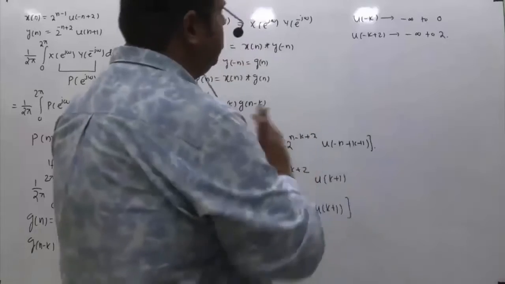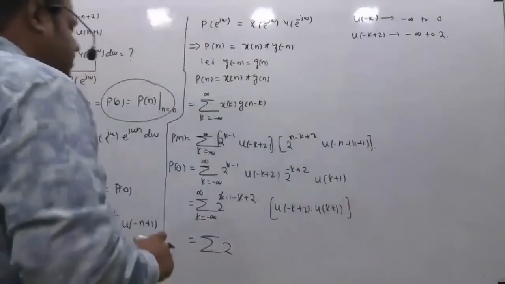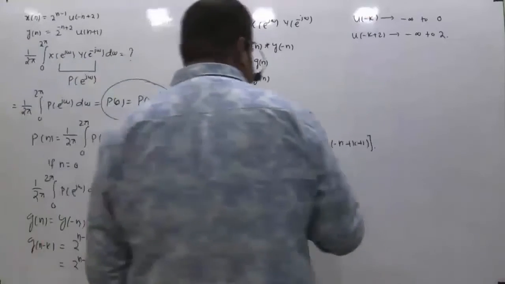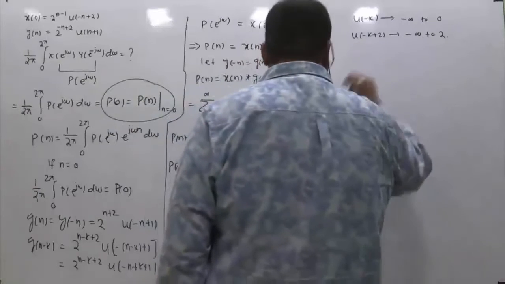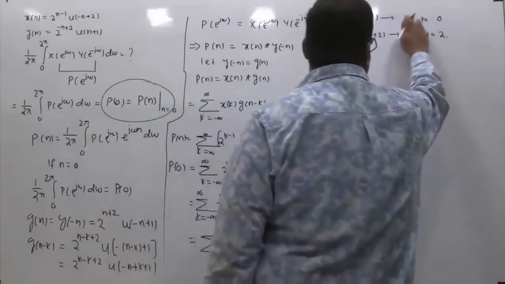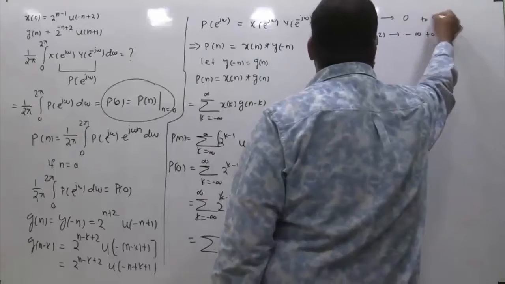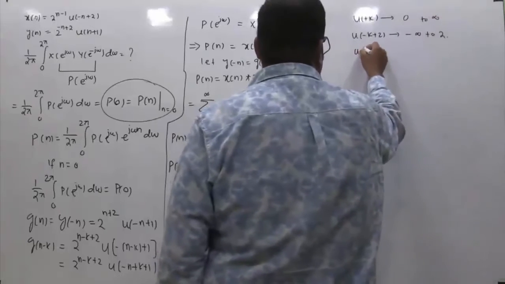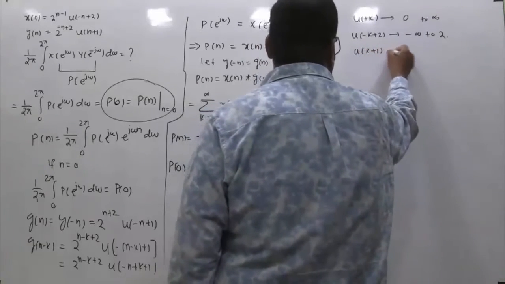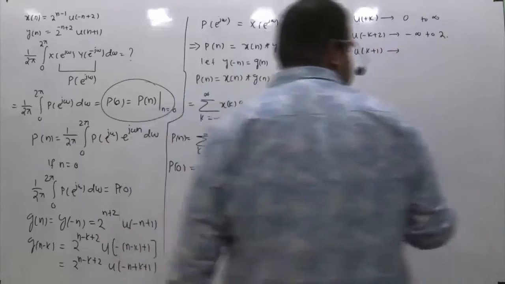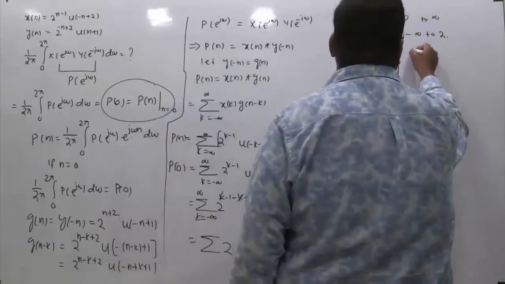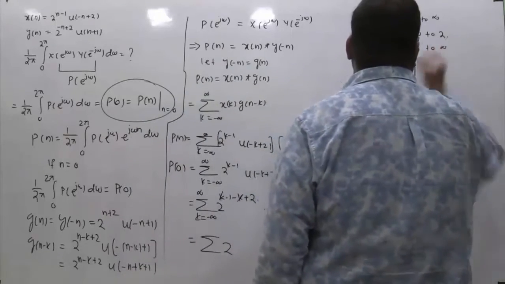Similarly, u of k exists from 0 to infinite. Then the range of k for which u of k plus 1 exists will be from minus 1 till infinite.